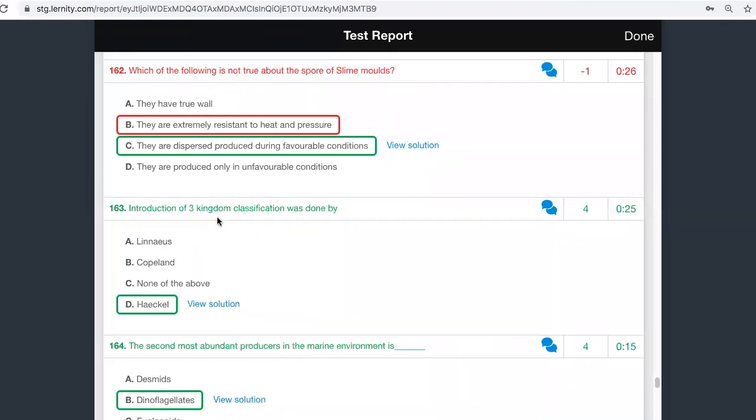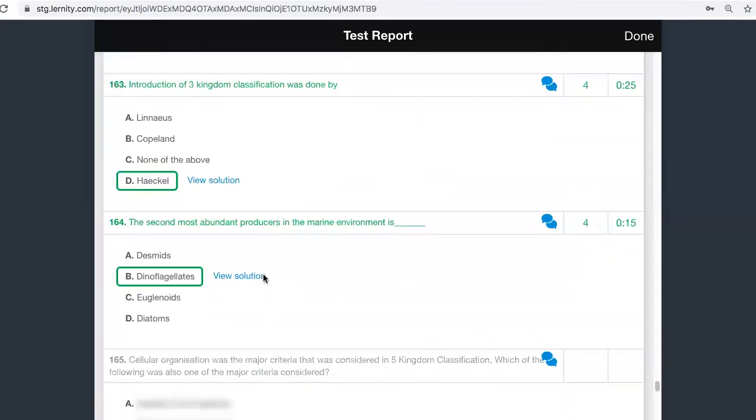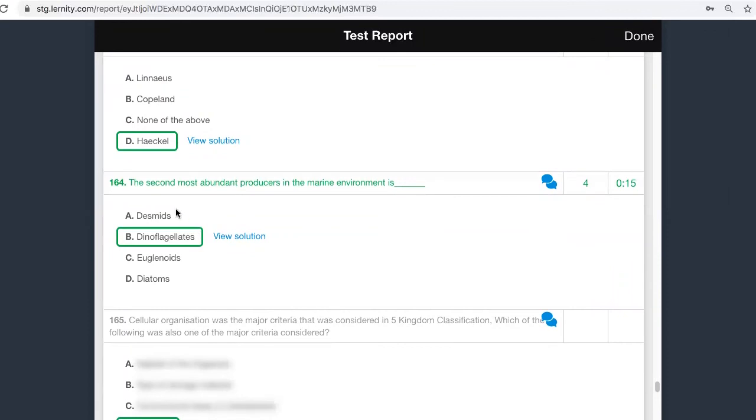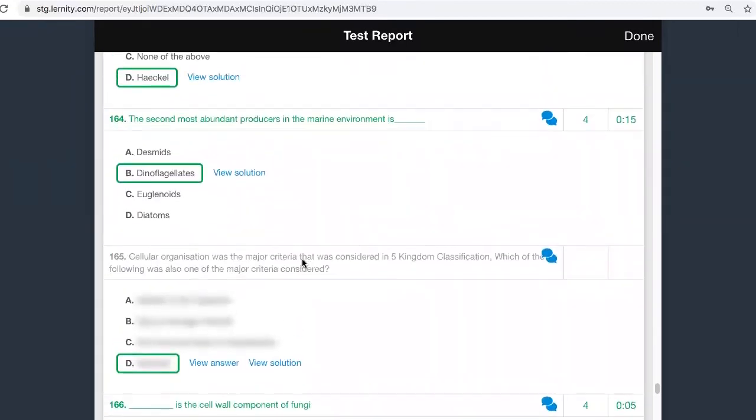One 63rd question. Introduction of three kingdom classification was done by Haeckel. This is a direct factual question. Ernst Haeckel. The second most abundant producers in marine environment is dinoflagellates. First one is chrysophytes, we already know. So this is also a factual question which we have given already. This question he has skipped. Okay, we'll see what the question is first of all.